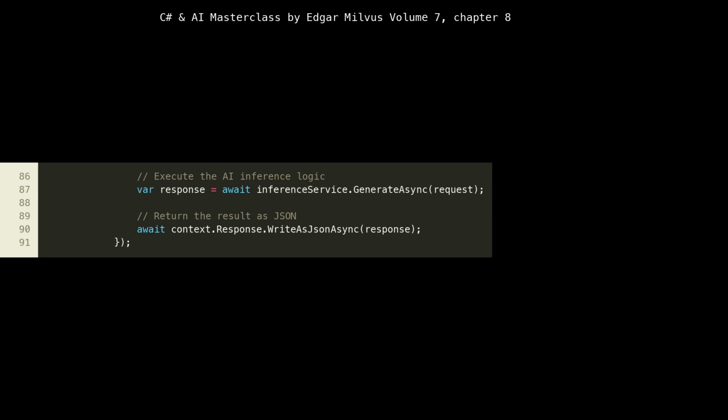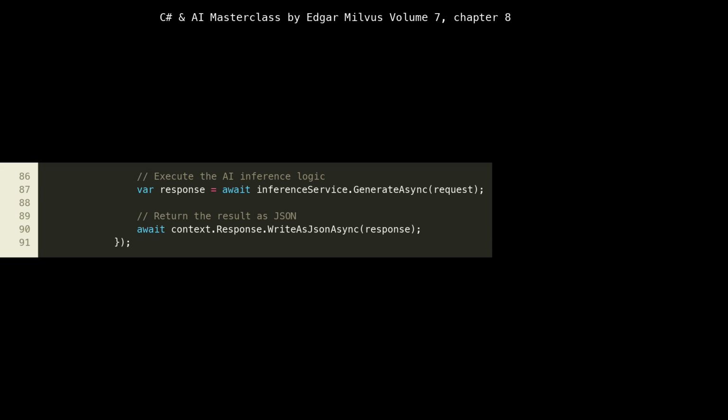Finally, at lines 86 to 92, we execute the core logic and return the response. var response = await inferenceService.GenerateAsync(request) at line 88 calls our injected inference service to perform the simulated AI inference. Because IInferenceService is injected, we don't care if it's the mock or a real model, the code remains the same, demonstrating the power of dependency injection.